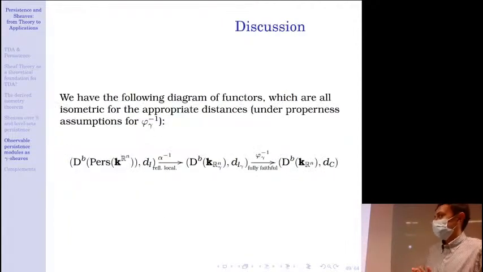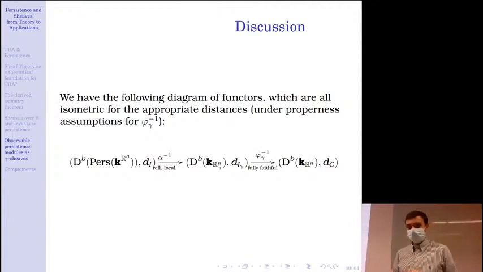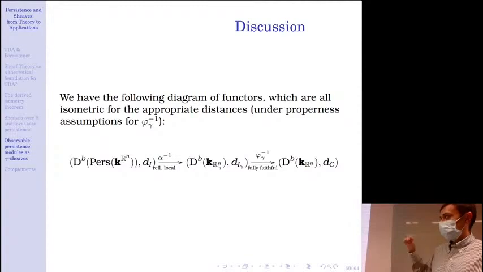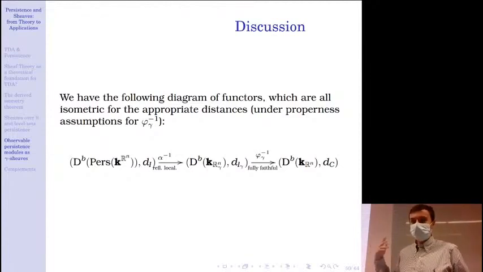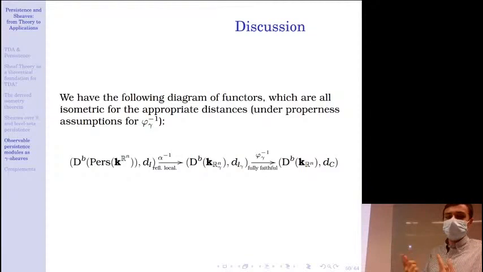So now, if I quickly sum up the result of this part, we basically have formed a diagram of functors, and we proved that two of them are isometric. Okay. So the second one is isometric just between gamma proper sheaves, but still it's interesting.